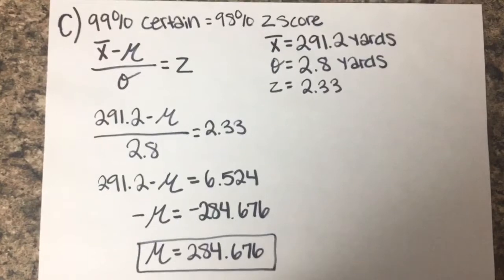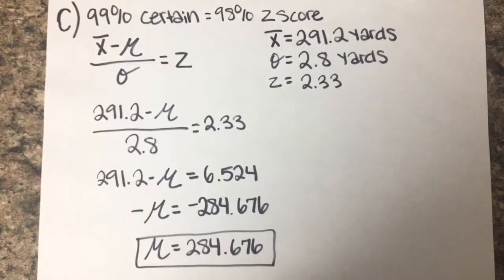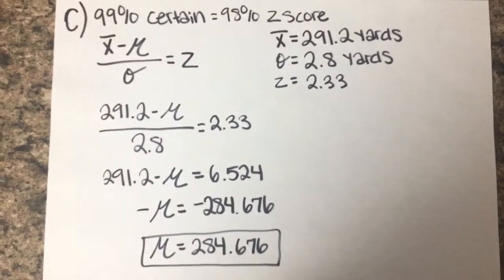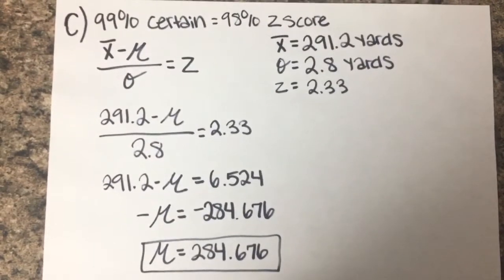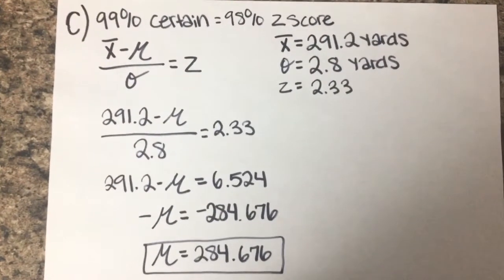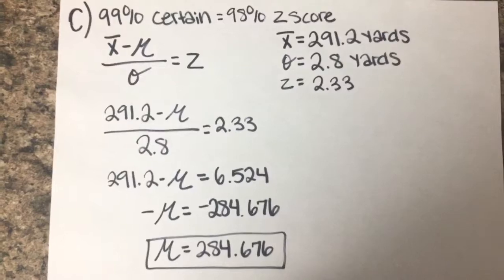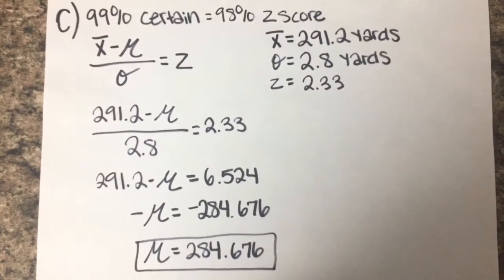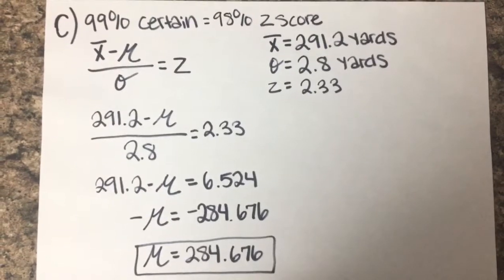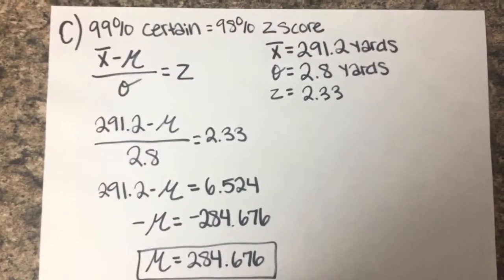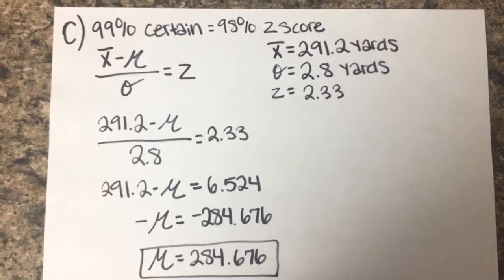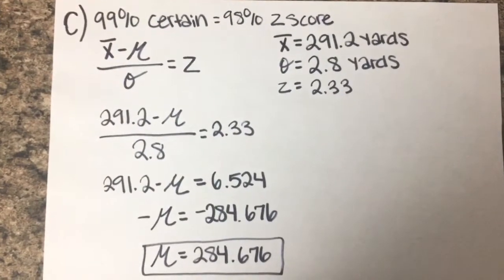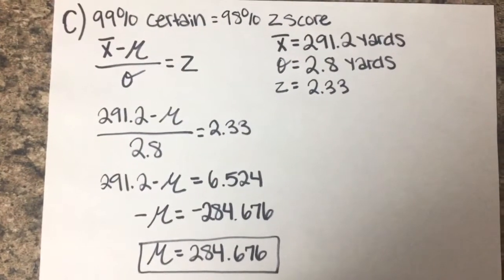But to be 99% certain, we actually want to find the 98% z-score, because that gives you the actual 99%. And if we went to the 99% z-score, then we would get the middle 99, and we want the original 99. So you go to the 98% z-score, and that is 2.33.